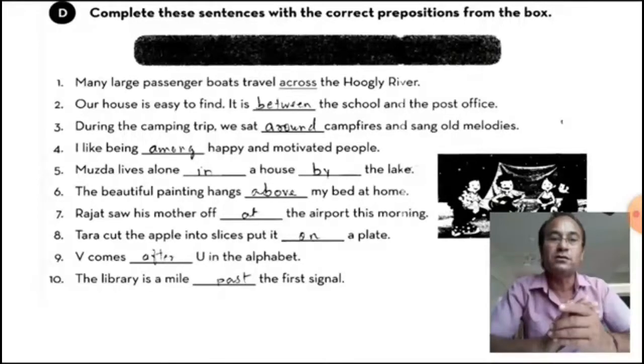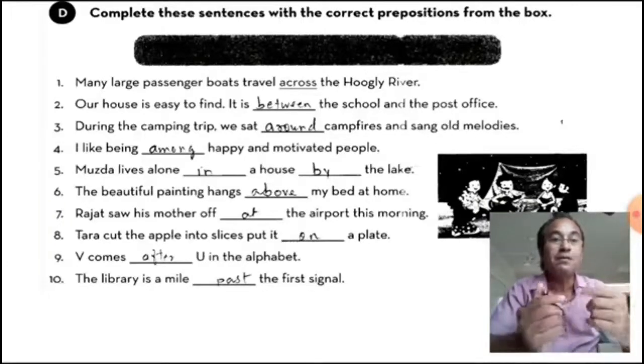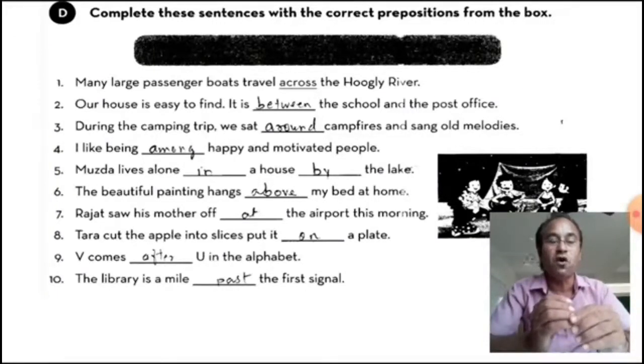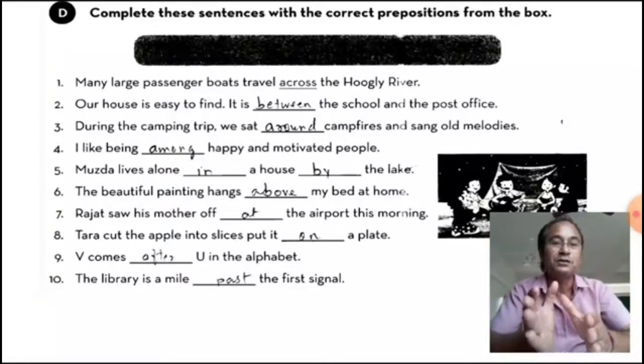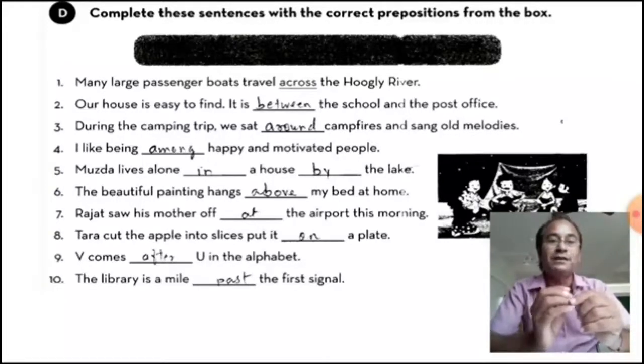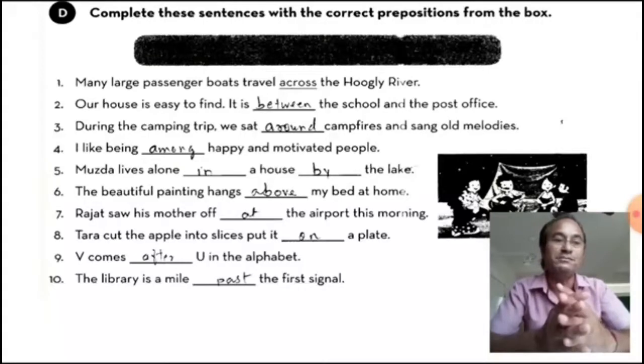Raj saw his mother off at the airport this morning. Place, not time. So at is used here in order to show place, not time. I will meet you at 5 o'clock, that's time. But here, I will see you at your home, place. Rajat saw his mother off at the airport this morning, at means it suggests place.